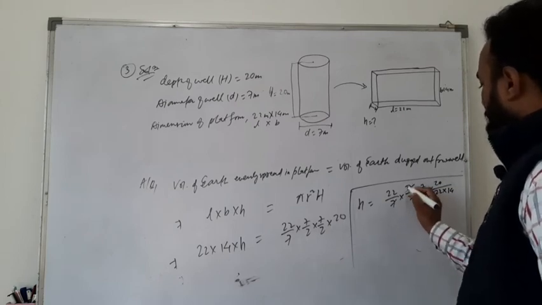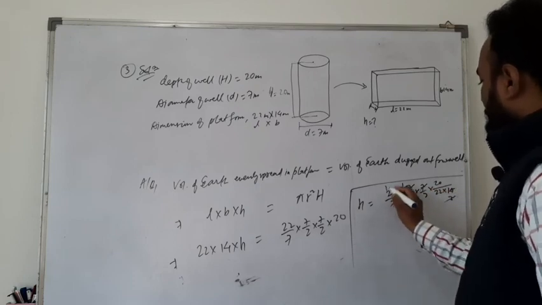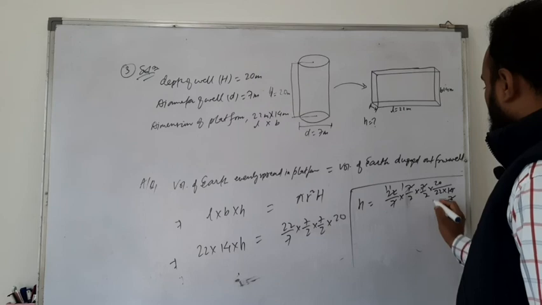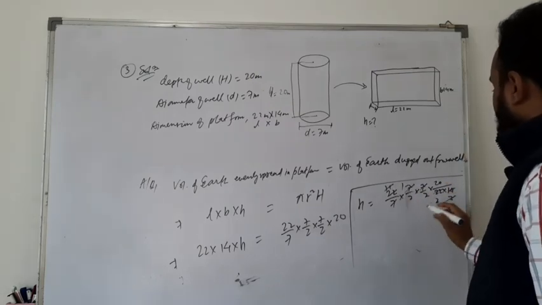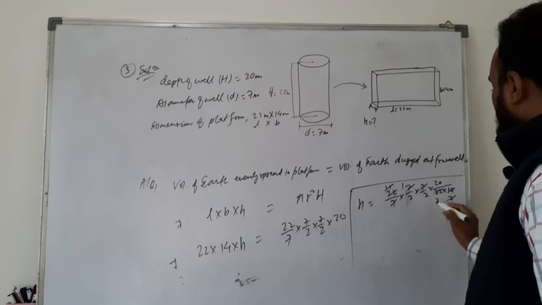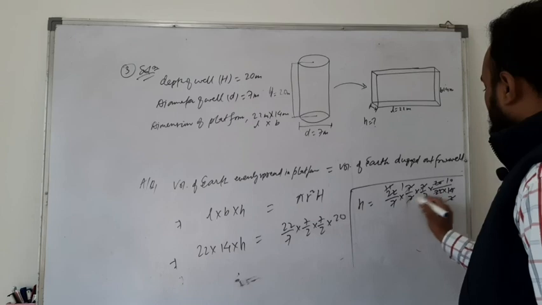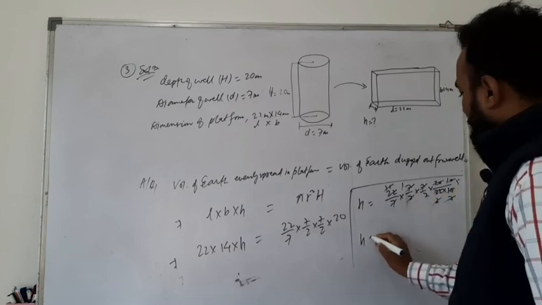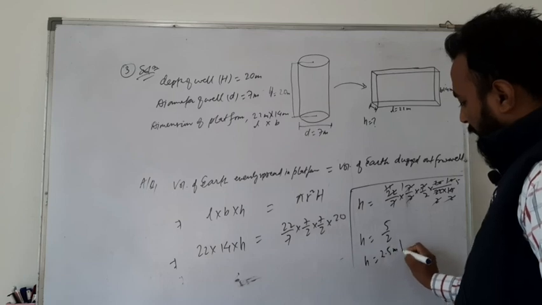So 7 1 ja, 7 2 ja, 2 11 ja, okay, and 11 2 ja. So now 2 10 ja, 2 5 ja. So H is equal to 5 by 2, that is 2.5 meter.